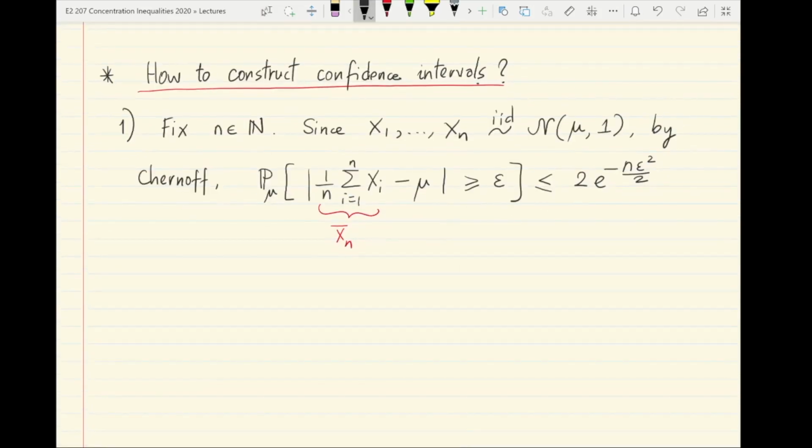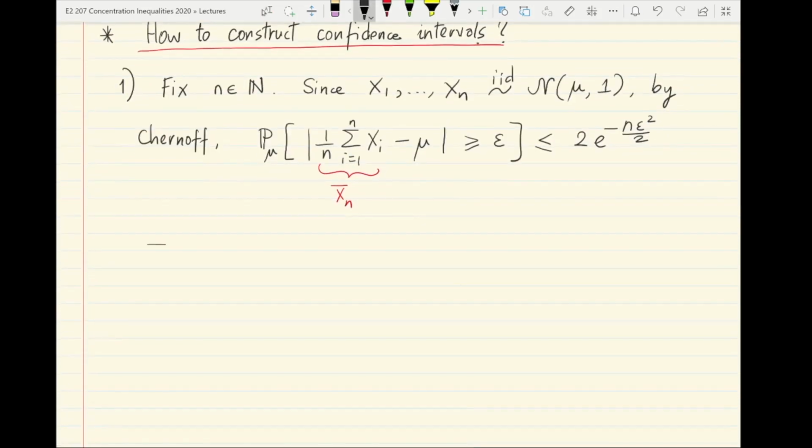Okay, so this in fact means that if I set a particular value of epsilon to make the right hand side equal to delta, this is what we get.